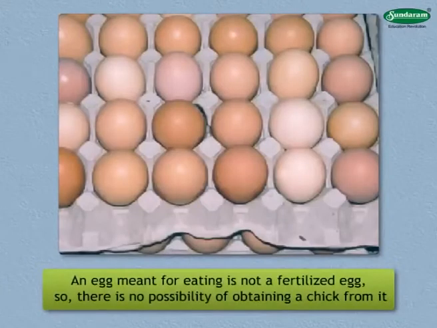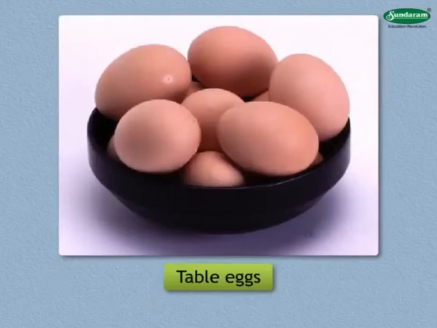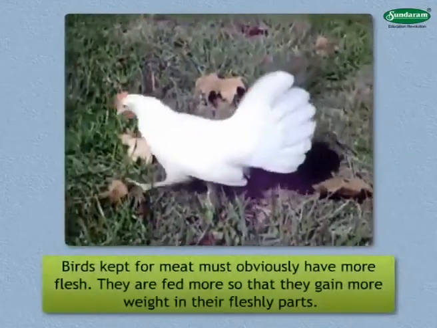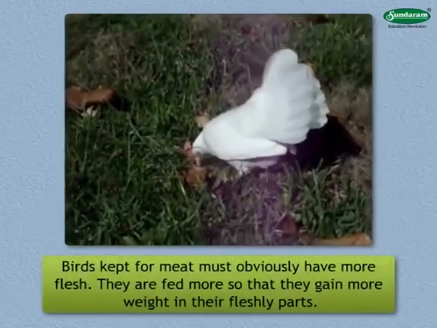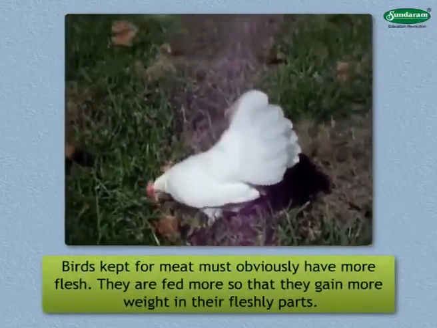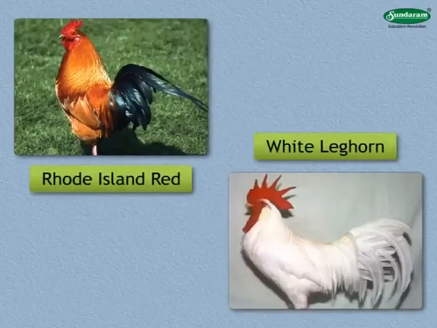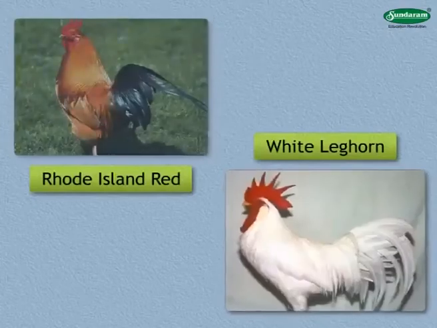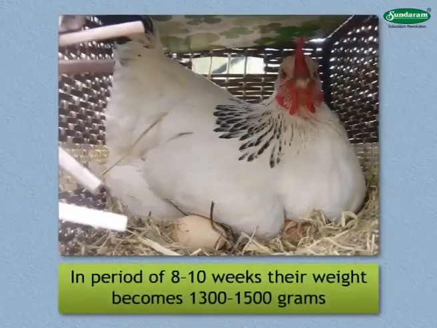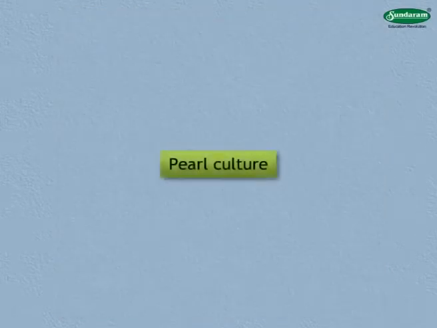An egg meant for eating is not a fertilized egg, so there is no possibility of obtaining a chick from it. Such eggs are called table eggs. Birds kept for meat must obviously have more flesh. They are fed more so that they gain more weight in their fleshy parts. The varieties preferred for this are the Rhode Island Red and the White Leghorn. In a period of 8 to 10 weeks, their weight becomes 1,300 to 1,500 grams. These birds are preferred for eating.